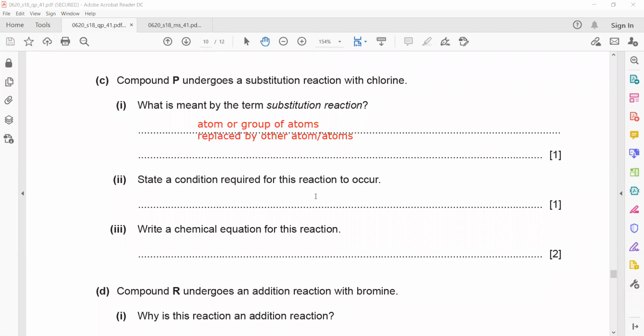Next, state the condition for this reaction. In what condition does a substitution reaction occur in alkanes? Here they ask only for the condition, so it is ultraviolet light, UV. Then write a chemical equation using molecular formulae: C2H6 plus Cl2, one chlorine will replace hydrogen, resulting in the formation of C2H5Cl plus HCl.